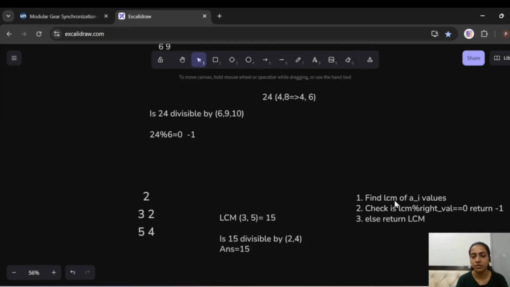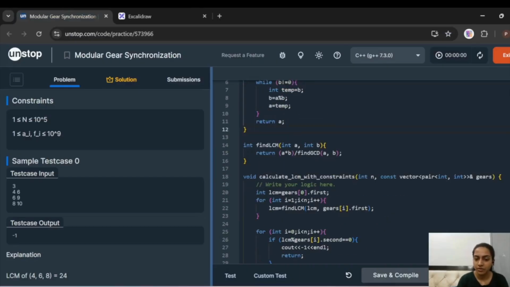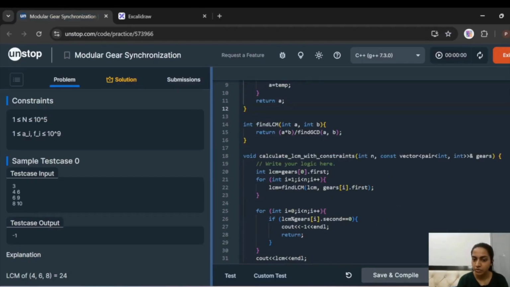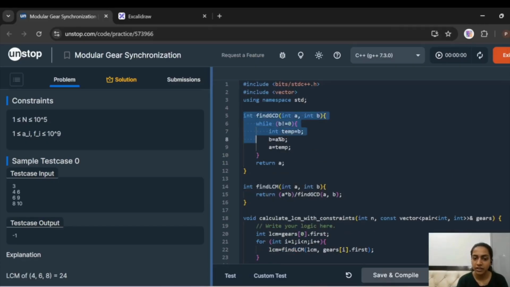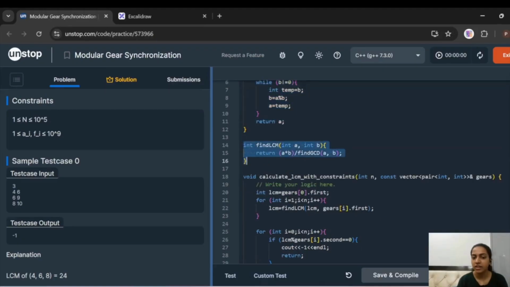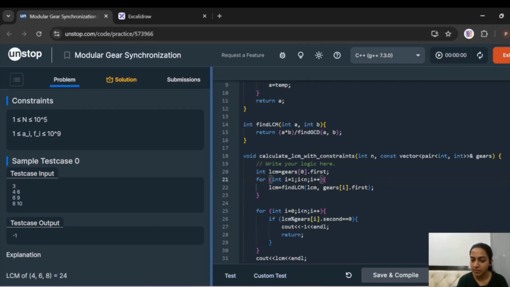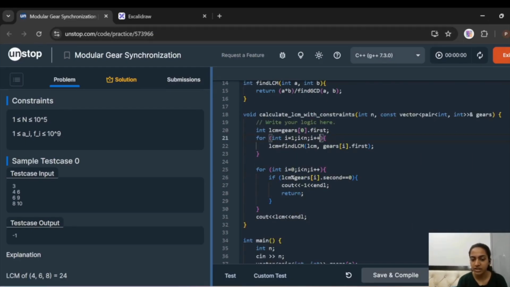Let's check out the code for this. First, we are finding the LCM. We know the formula to find the LCM is A into B divided by the greatest common divisor of A and B. So first we find the greatest common divisor, then the LCM, and using this formula on pairs, we iterate over the whole array and find the LCM of the whole array, that is the left part. So here we have found the LCM. Now we are checking if the LCM is divisible. If the mod gives us 0, then return -1, or else return the LCM.